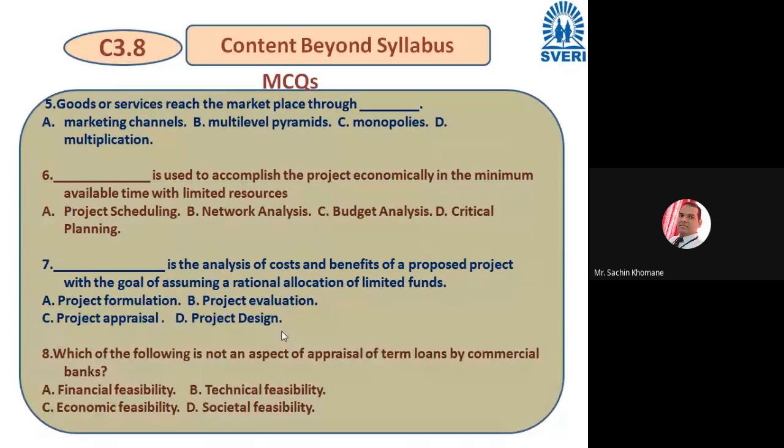The next question is there, goods or services reach the marketplace through marketing channel, multi-level pyramid, monopolies, multiplication. What is the correct answer? It's very simple question, logical, general knowledge question. You can put the answer for 5th number. Remaining I can understand. Sometimes difficult words and